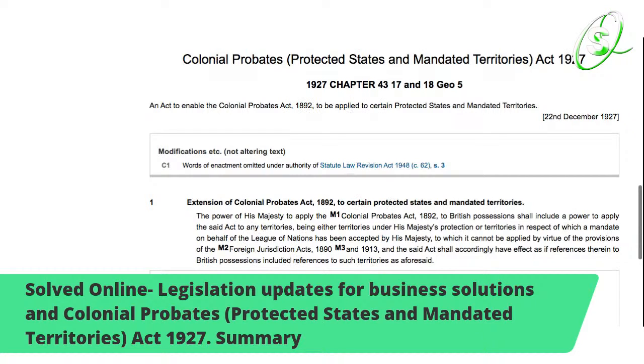So it goes: 1, extension of Colonial Probates Act 1892 to certain protected states and mandate territories.